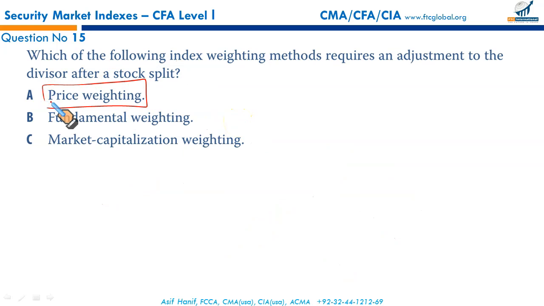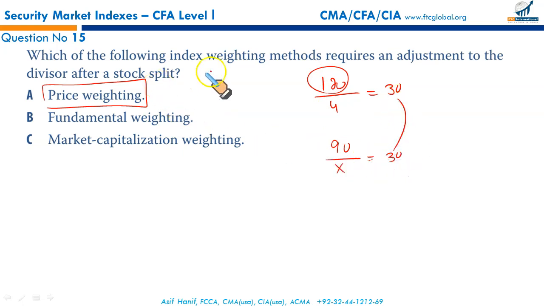Yes, if it's price weighting, it will be affected. For price weighting, we will have to adjust the denominator. Just an example: let's say your market price sum is 120, there are 4 stocks, and the divisor is 30. Let's say there has been a stock split. The numerator changes from 120, let's say, to 90. Now, what should the denominator be? We can't change the total value of the index because a split doesn't mean there is a change in the index. So the index stays the same. The divisor will now be revised. Now it is going to be 90 by 30. So the new divisor will be 3. That keeps the index the same.